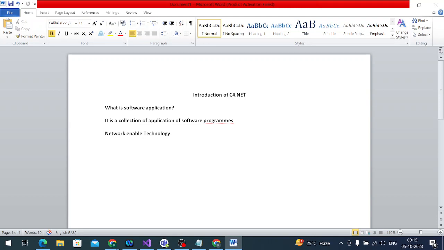Now they developed one platform, that is .NET Core. The first thing is that .NET Core is open source. The second thing is that it is cross platform, in the sense that it can work on any kind of operating system. We can develop the application in Windows and run it in Windows or Linux also. That is what makes it an independent platform. Using .NET Core, we can also develop mobile applications.